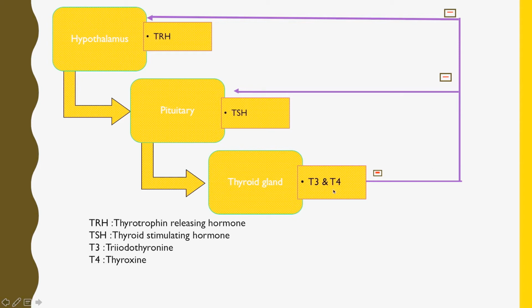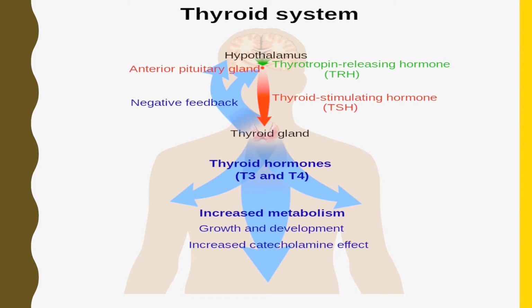Whenever the blood levels of these T3 and T4 hormones rise, it gives a negative feedback to the pituitary gland to stop secreting TSH, and similarly it gives a negative feedback to the hypothalamus to stop TRH. So the hypothalamus stimulates the pituitary gland, which in turn stimulates the thyroid gland to release thyroid hormones T3 and T4, which are responsible for the metabolism of the body.